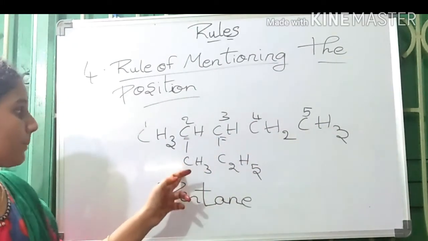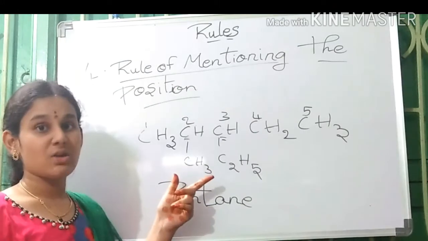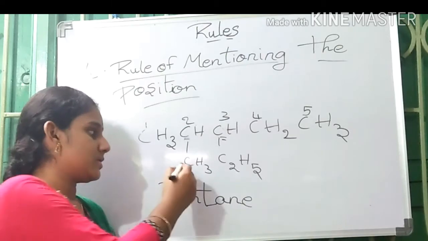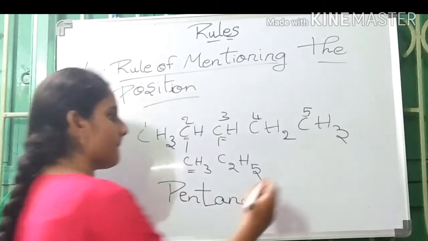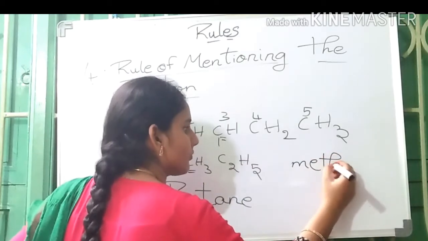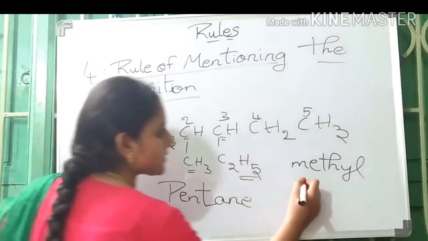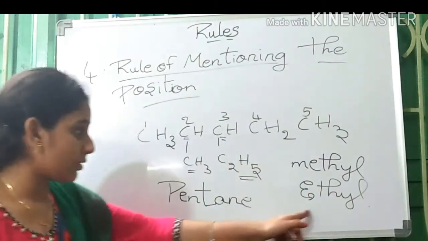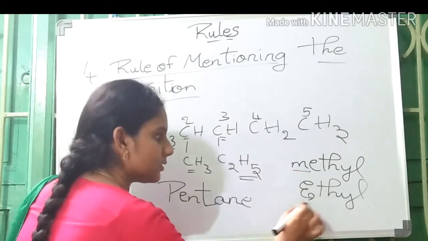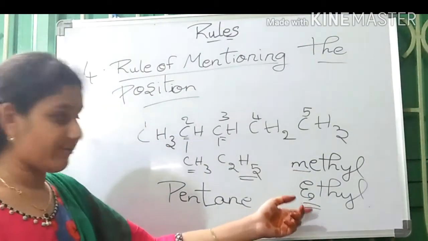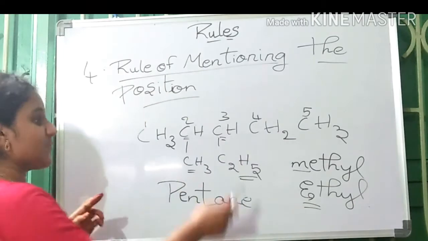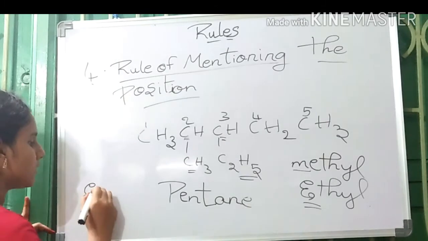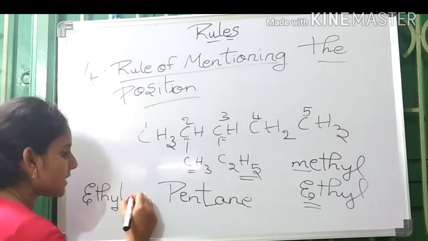We have to mention these both also. The substituents in the prefix must be mentioned in alphabetical order. Check this. The name of this group is methyl. The name of this group is ethyl. Let us check the alphabetical order of the first letter in these both. E comes first in the alphabetical order before M. So, first we have to mention the name of this group. So, let us start. Ethyl. After that, methyl,